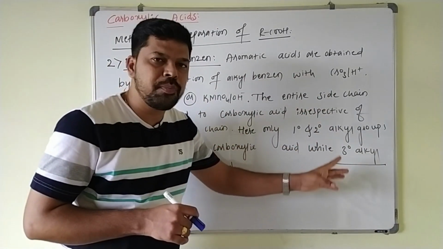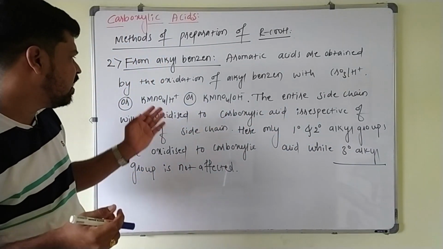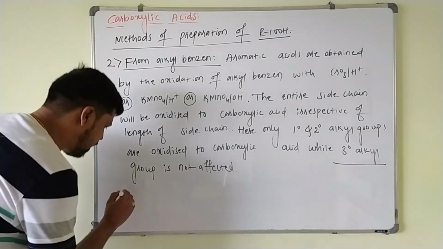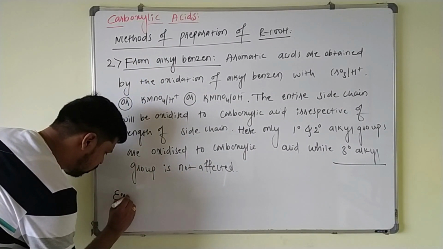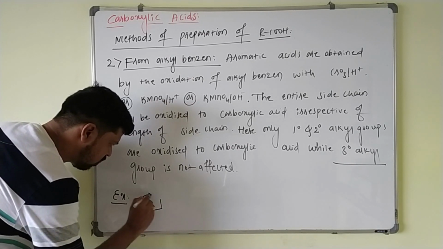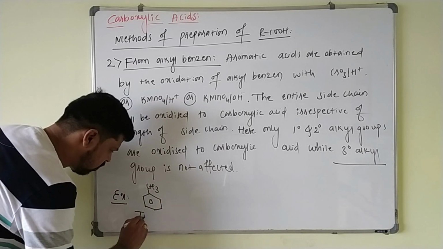If a tertiary alkyl group is present on the benzene ring, it is not affected by an oxidizing agent like alkaline KMnO4 or CrO3 in the presence of acidic medium here. For example, if I take an alkyl benzene, that is toluene, here one CH3 group is present on the benzene ring, so it is called what?